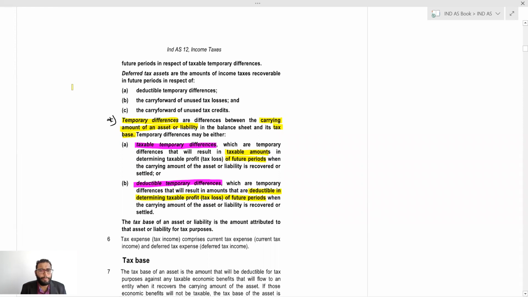Till now, I hope it is clear. So this is the definition of taxable temporary difference and deductible temporary difference. And temporary differences are differences between carrying value and tax base. When I say carrying value, it means the balance in the books, and tax base means the balance in the tax books.